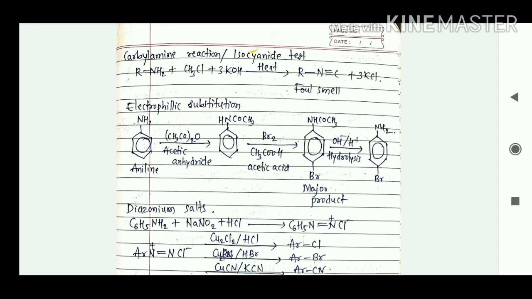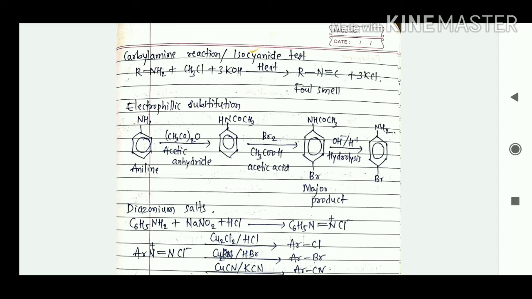If we consider bromination, that is bromine in acetic acid, this bromination takes place at the para position. If we do hydrolysis, we are able to get para-bromoaniline, right?